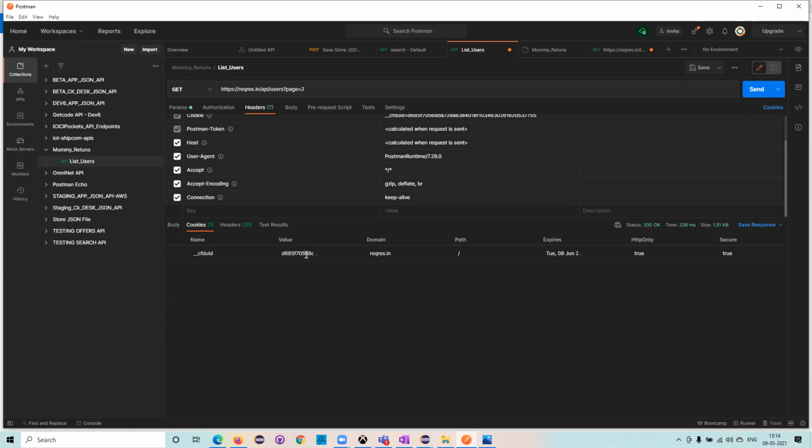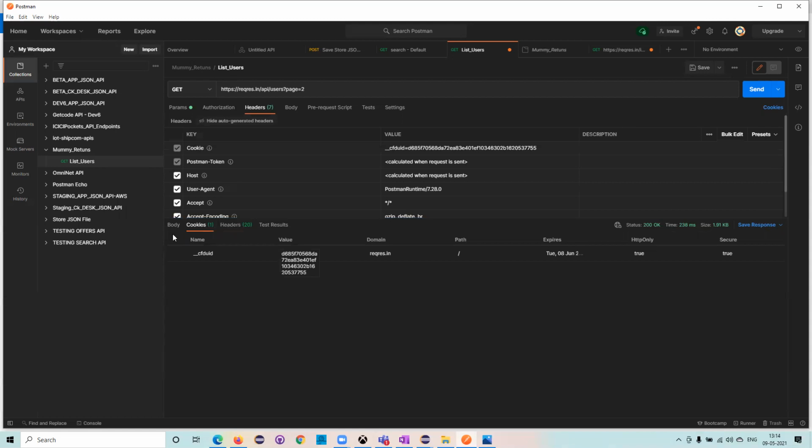For example, if you're working on an online product, you add something to your cart, then come back, and log in once again. Once you log in, it should show in your cart that you have added this item. So I added a Lenovo laptop to purchase. I need to go back and check whether my cookies have this particular value or not. That is what we need to validate over here.